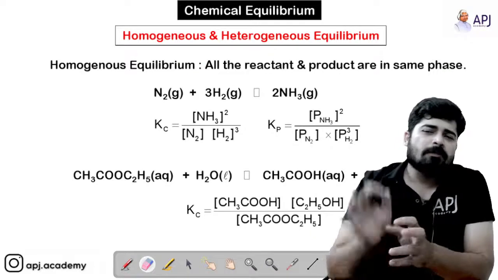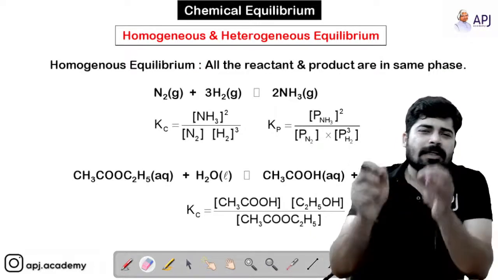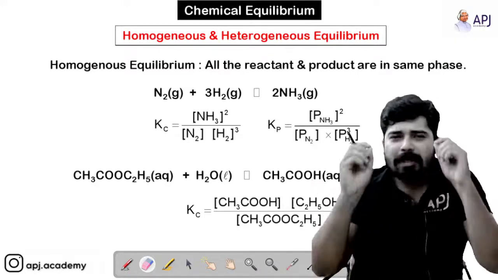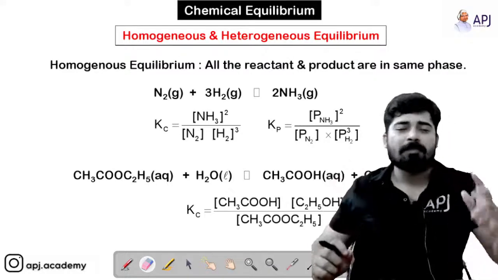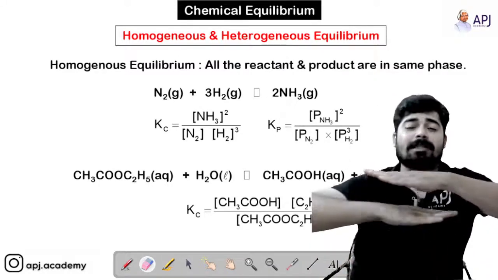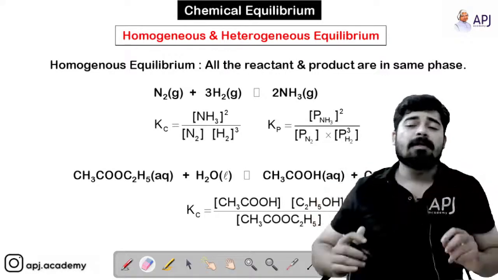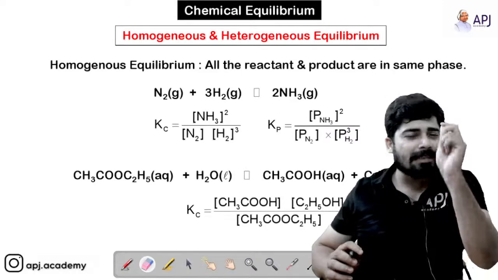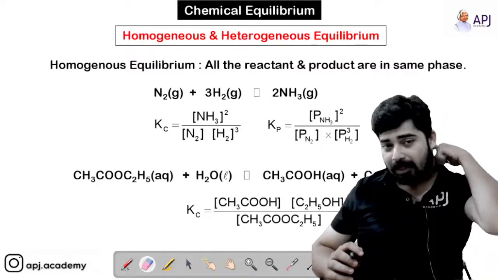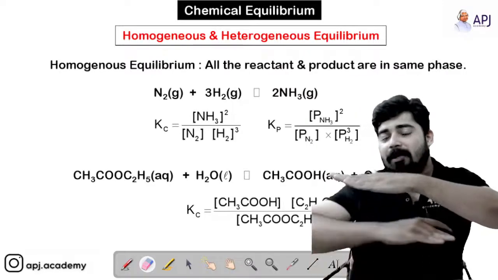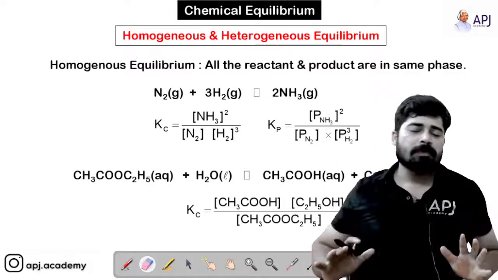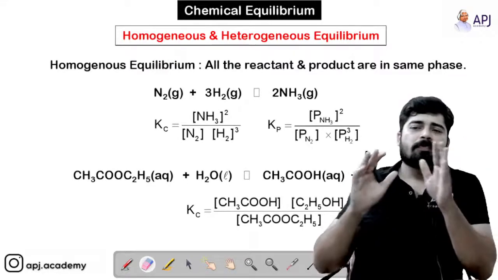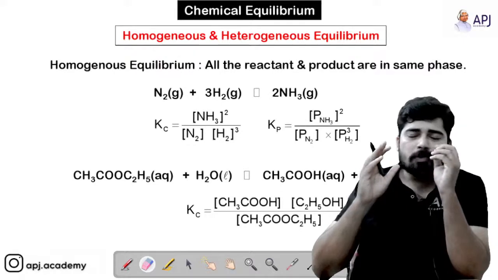If a reversible reaction reaches a state where the rate of the forward reaction, that is, the speed of the forward reaction, and the rate of the backward reaction become equal, then the reaction has attained a state called equilibrium. That means if the speeds of the forward and backward reactions are equal, then the reaction is said to be in equilibrium.